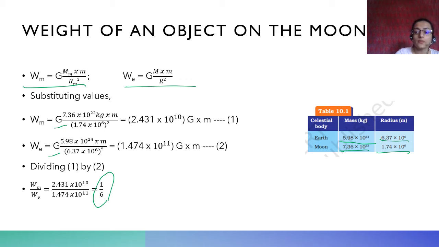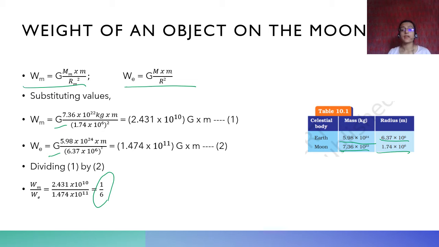So what does this mean? This means that the weight of an object on the moon divided by the weight of the object on Earth is 1 by 6. So the weight of an object on the Earth is 6 times that of the weight of the object on the moon. Or the weight of an object on the moon is 1/6 that of the weight of the object on Earth.